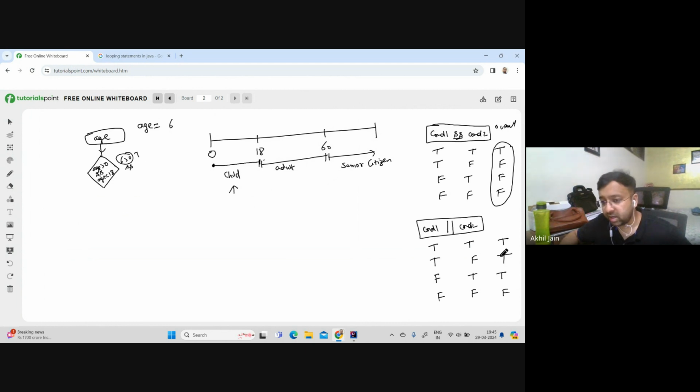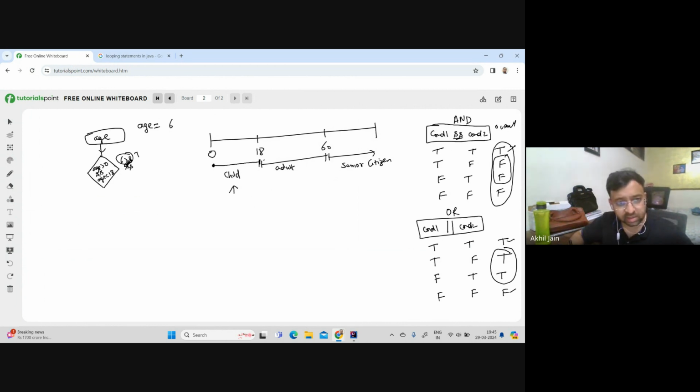So see the difference: the ampersand is an and operation, and this is an or operation. These are the same in both. This is the part which is different. If either of the conditions is false, and will consider everything to be false. But in case of or, if either of the conditions is true, or will consider the overall condition to be true. So we will use this concept in our Java code.